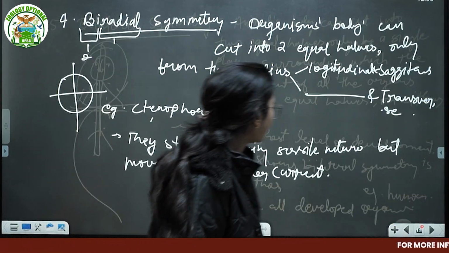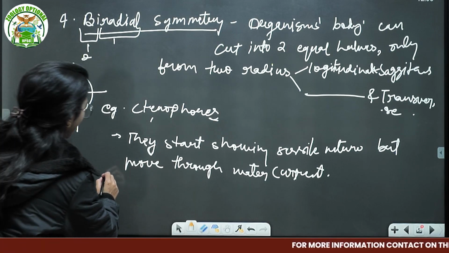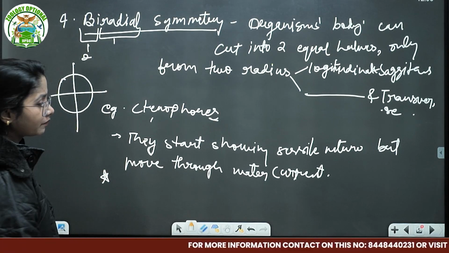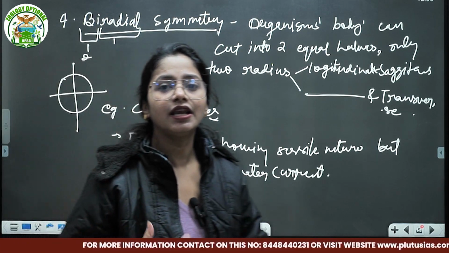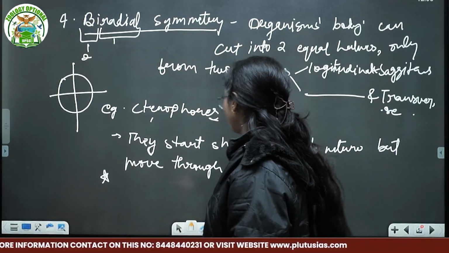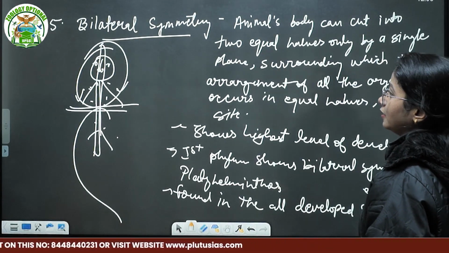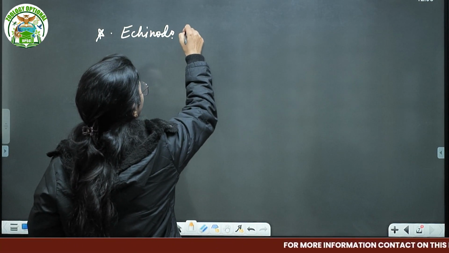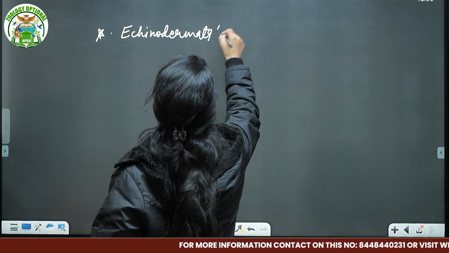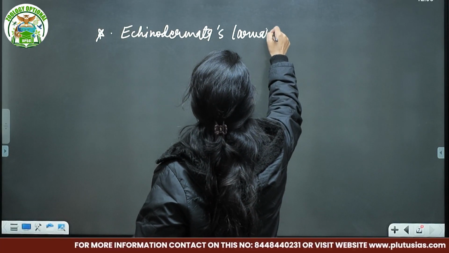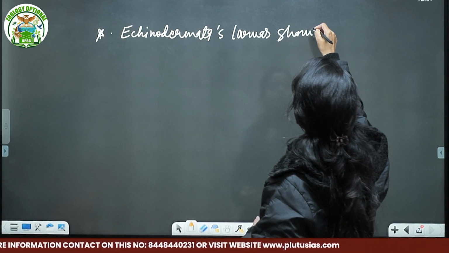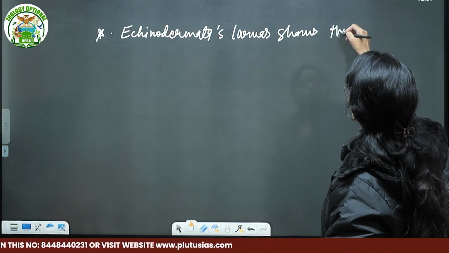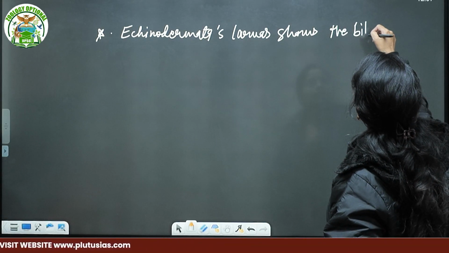Here when we talk about the biradial symmetry, actually as an example हम एक exception यहाँ पे लिखेंगे. In your Echinodermata, the larva shows the bilateral symmetry. Even if you want, you can write it here also. The echinodermata larvae show bilateral symmetry, not radial symmetry.